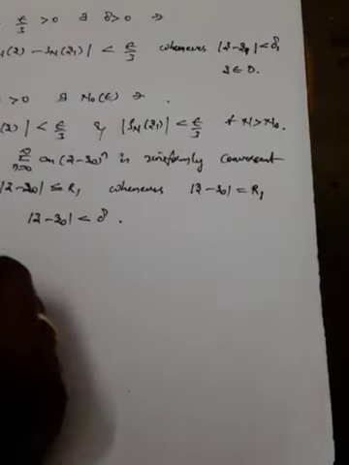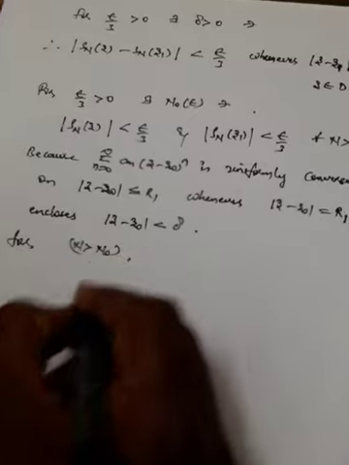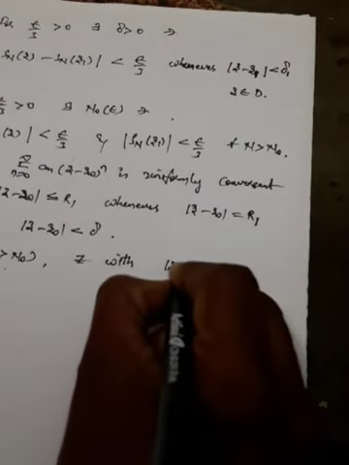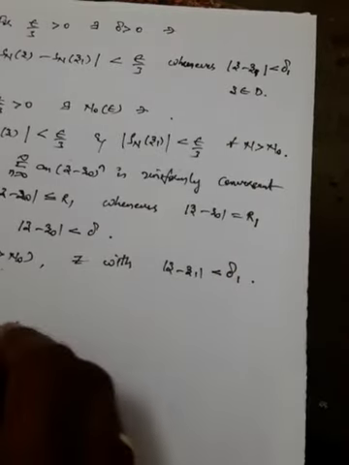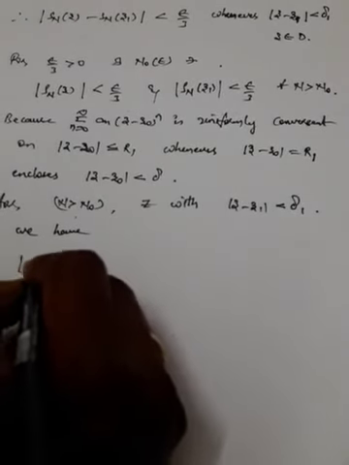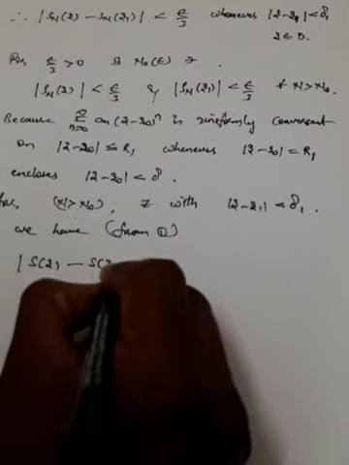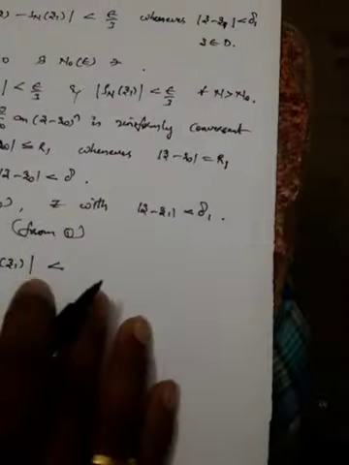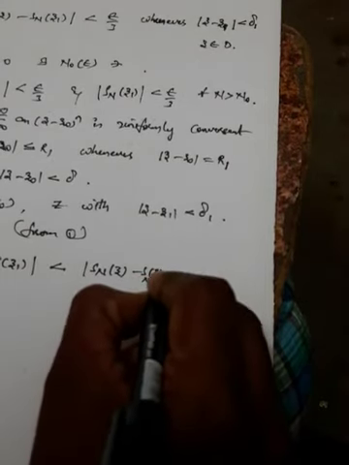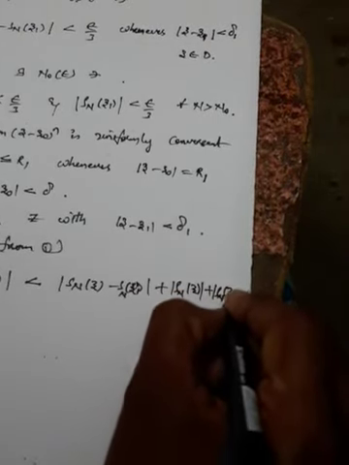Now for n greater than n naught and z with mod z minus z1 less than delta 1, we have, from the previous one, mod s of z minus s of z1 is less than mod Sn of z minus Sn of z1 plus mod rho n of z plus mod rho n of z1.